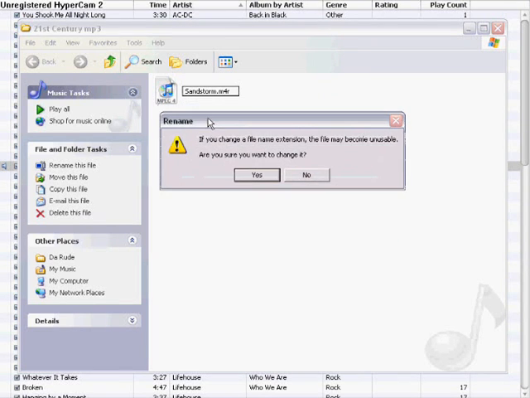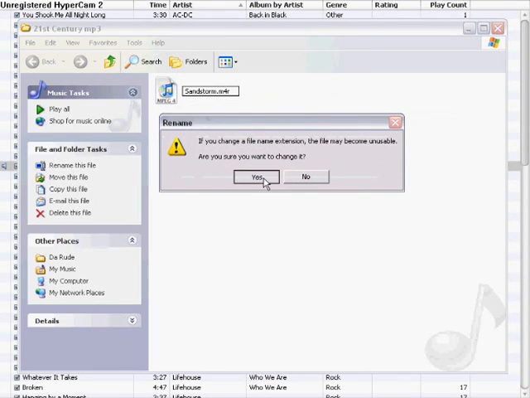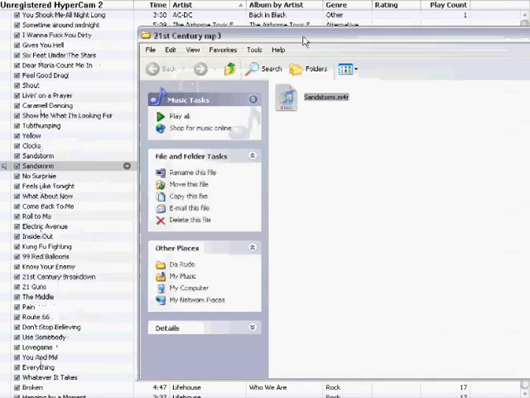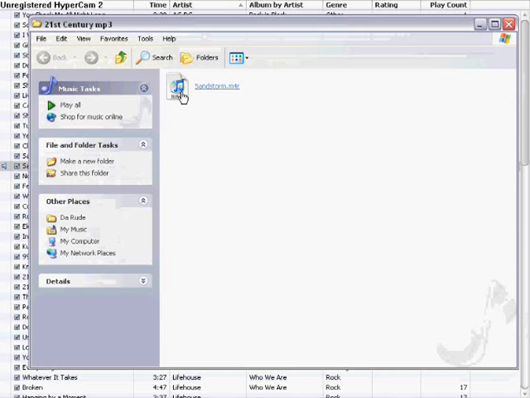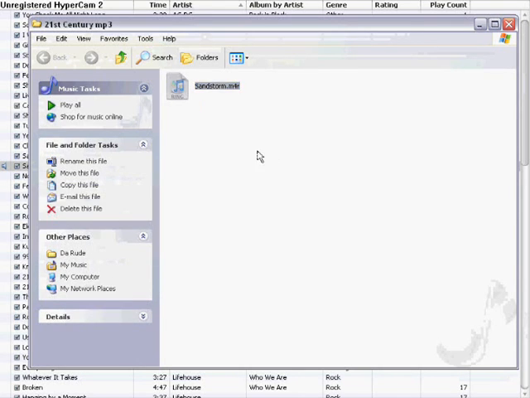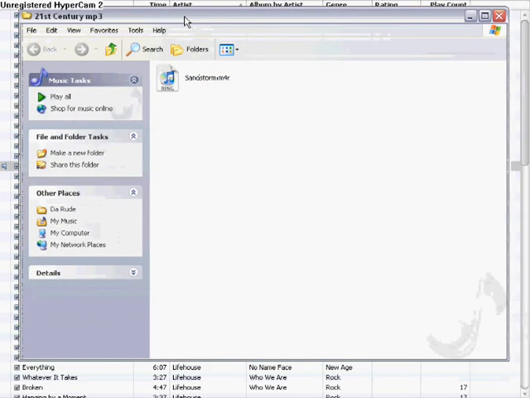You might get this right here. Just hit yes. And now you have it, it says ring. This tricks iTunes into thinking that it's a ringtone. And then, completely legal, to my knowledge.